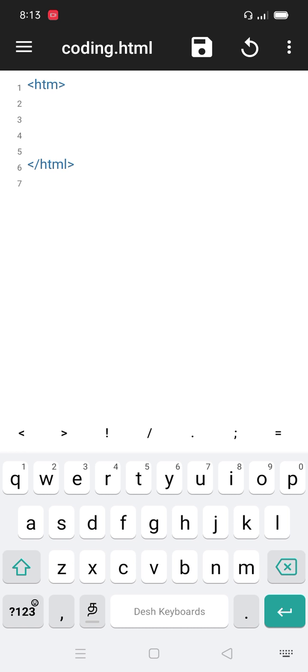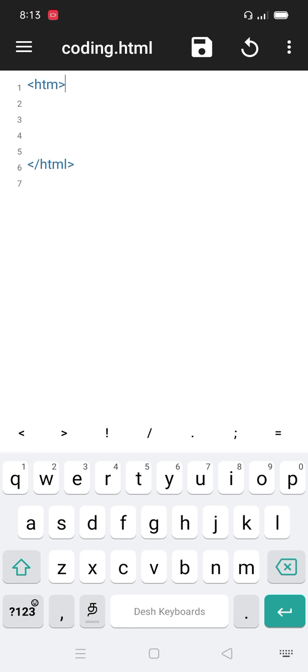Okay, I am opening Notepad++. I have already saved the file as coding.html. Let's write tags using heading tags and paragraph tags, the most important ones. I told you in earlier videos how to apply these to front pages.